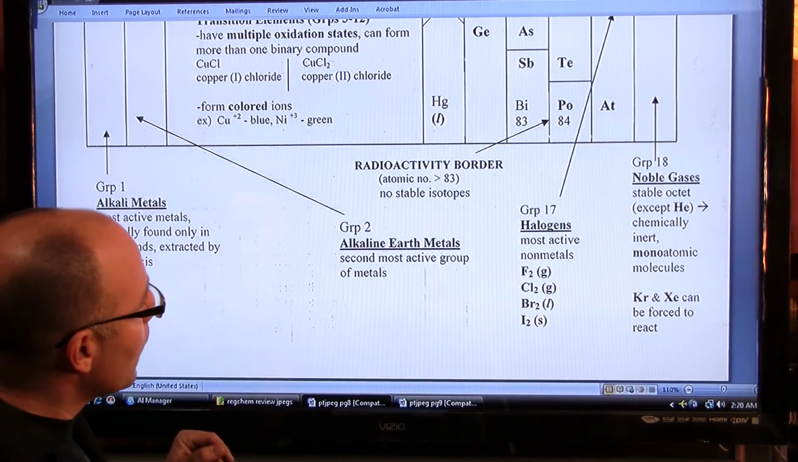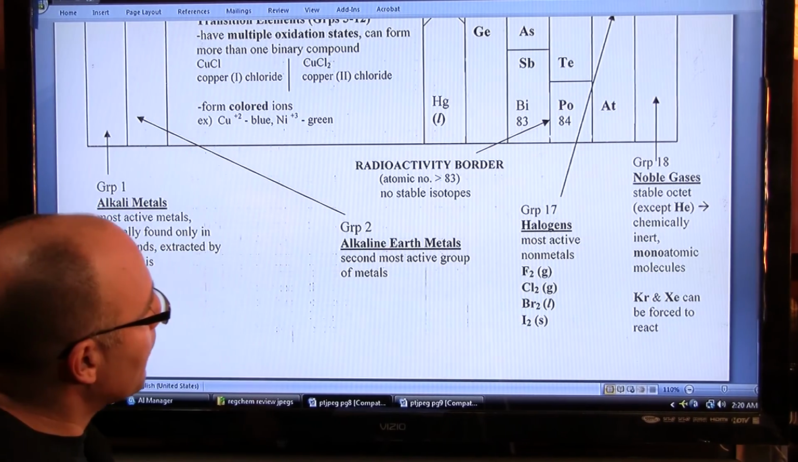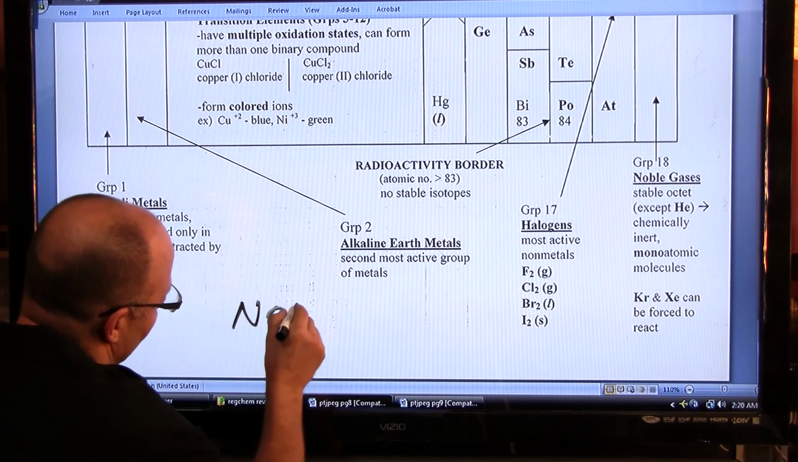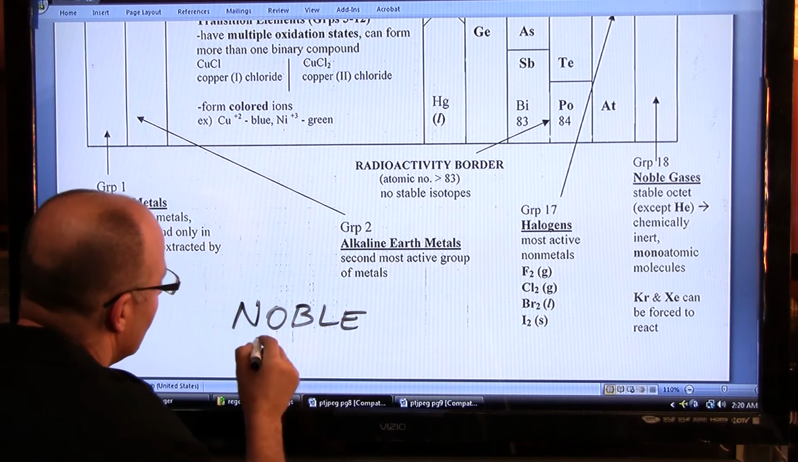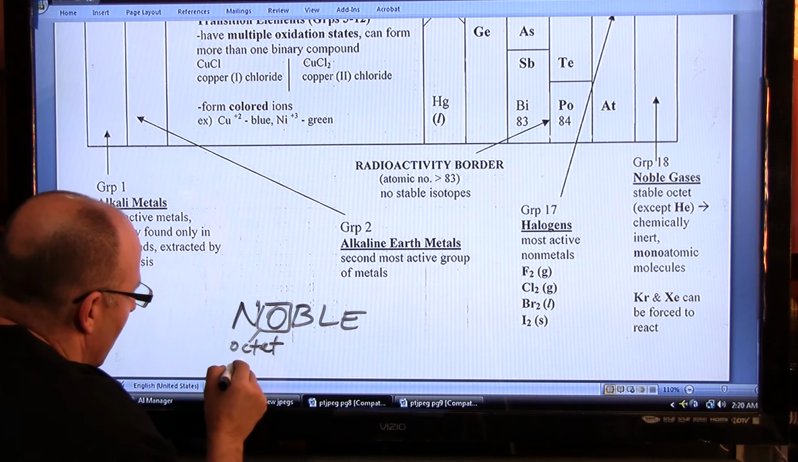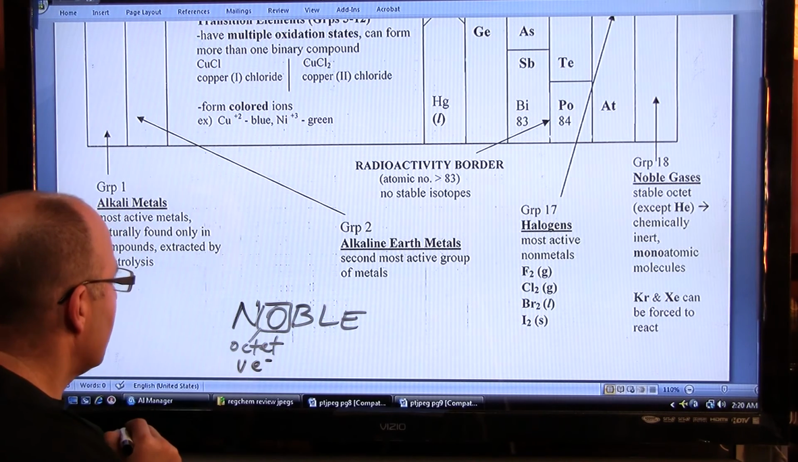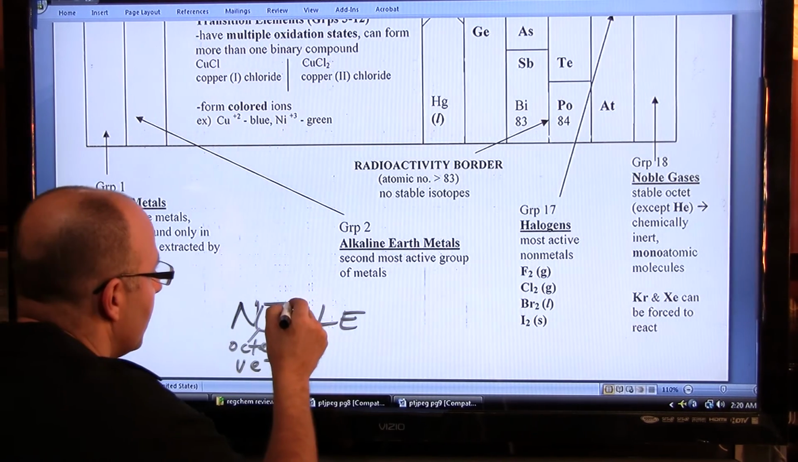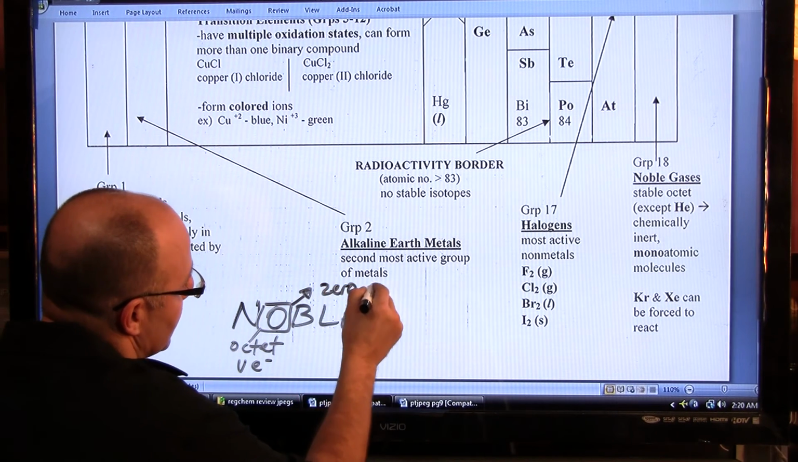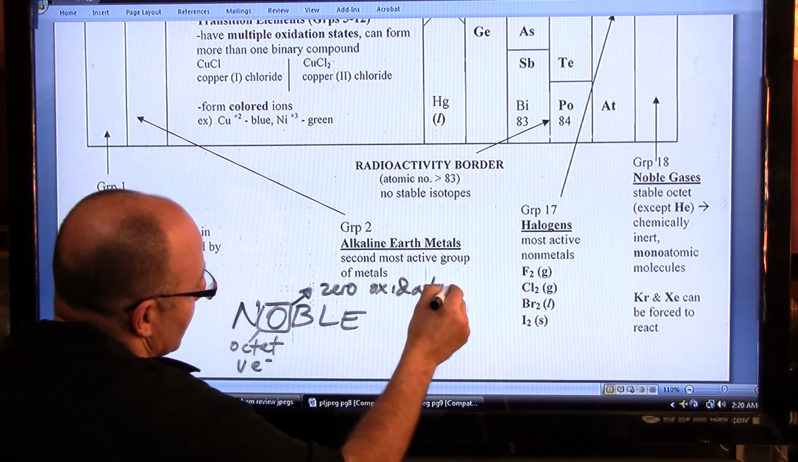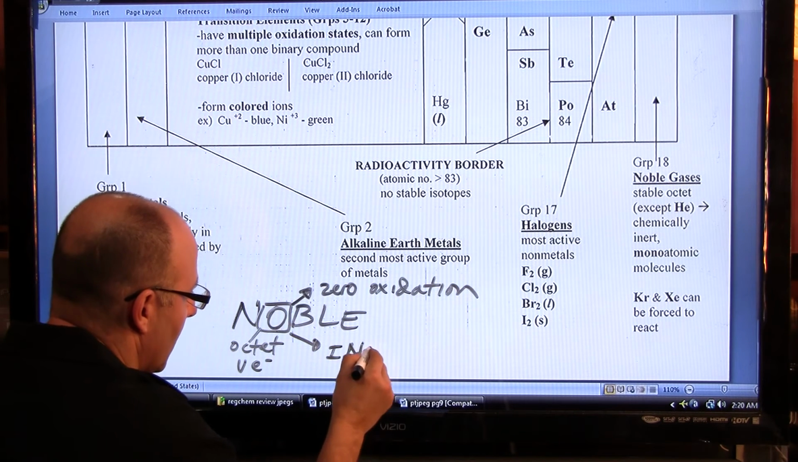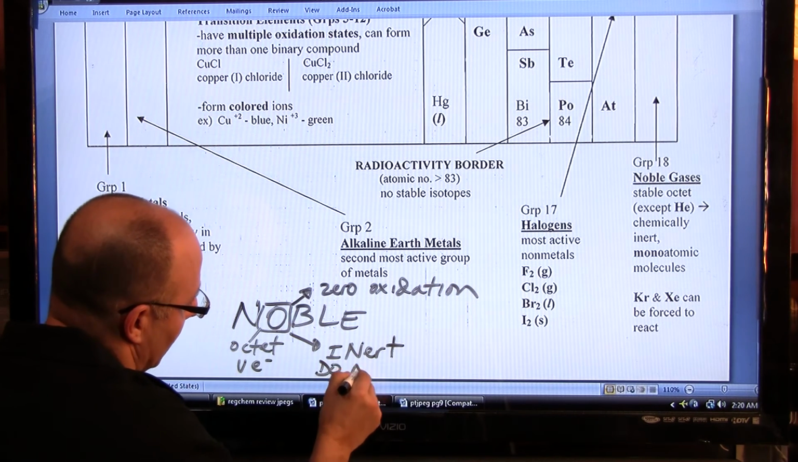But final thought on the noble gases before we go to the top here is you can play with this word here, noble. Might help you to remember the O here for the octet of VE, valence electrons. All right, that's why they have the 0 oxidation state, which indicates they do nothing. They are inert. They do nothing.